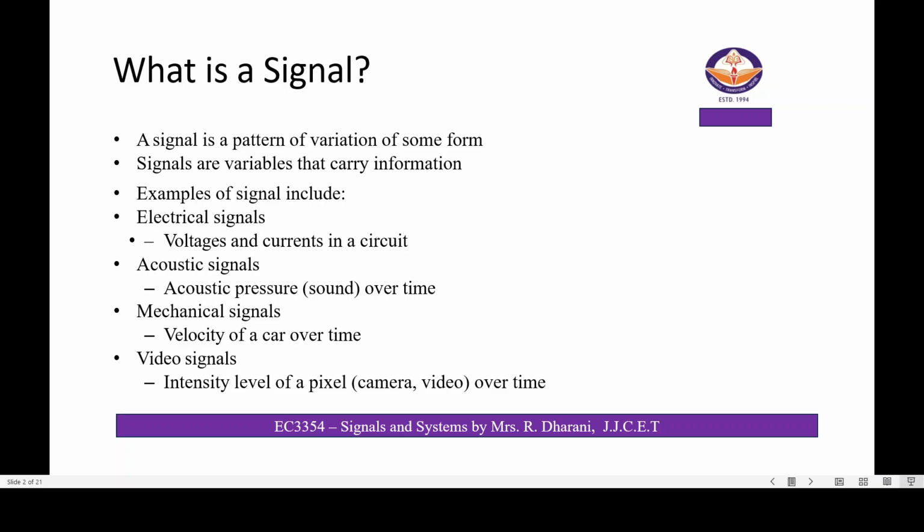In electrical signals, voltage and currents are the variables. In acoustic signals, the pressure over time is the variable. In a mechanical signal, the velocity of a car changing with time is the signal. In video signals, we represent the information in the form of pixels.